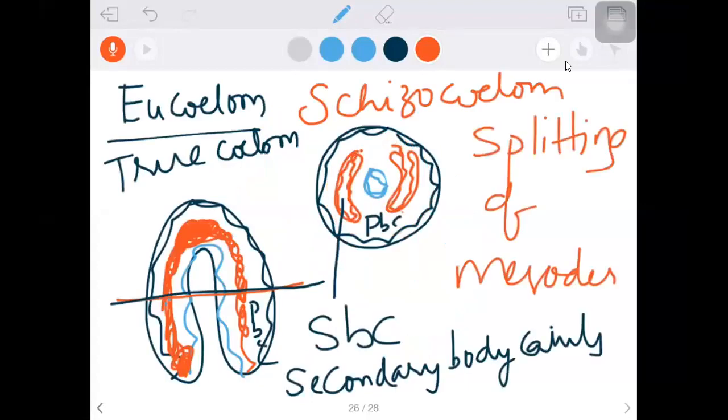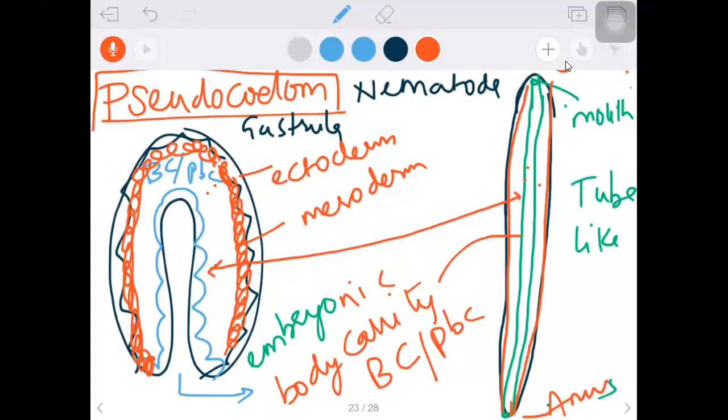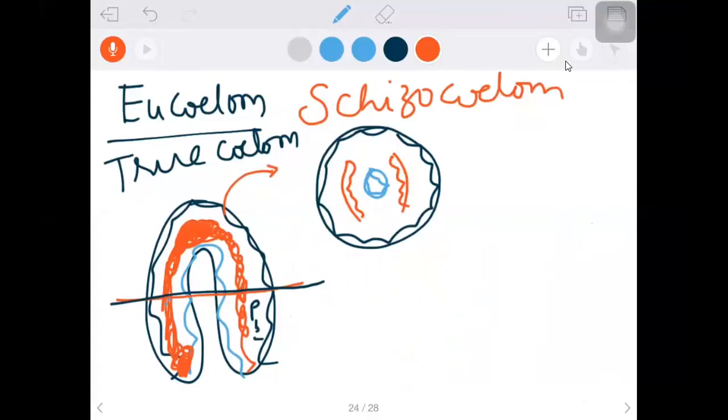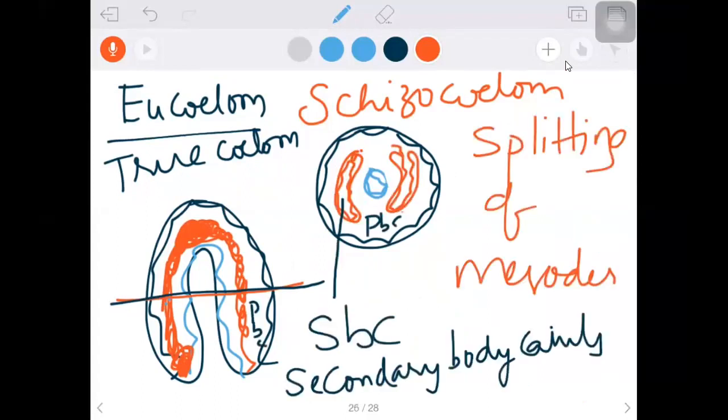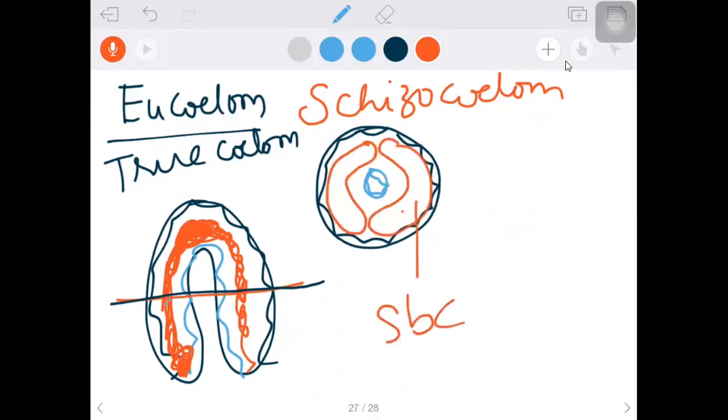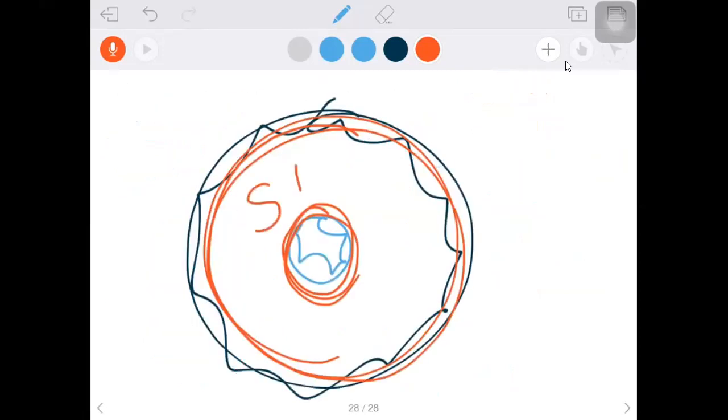Then from the beginning, we'll see the series of diagrams. Eucoelom, or true coelom, is of two types. Number one, Schizocoelom. The mesodermal cells divide, and the splitting of mesoderm results in a new cavity that we say is the secondary body cavity. It develops slowly. The primary body cavity is disappearing, isn't it? And who is expanding? Secondary body cavity. So finally, who occupied the place? Secondary body cavity. Do remember this.